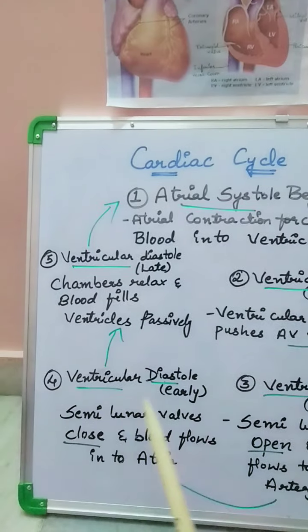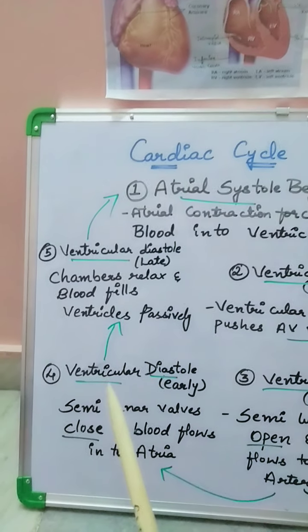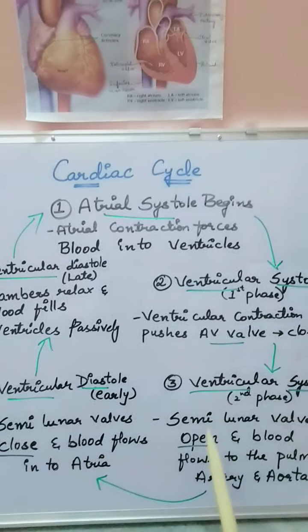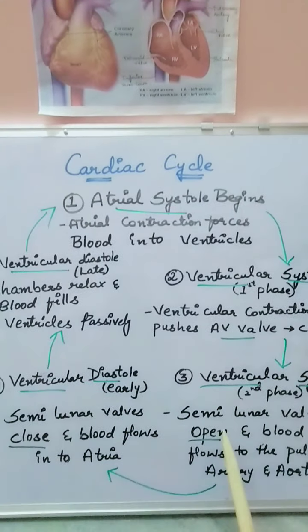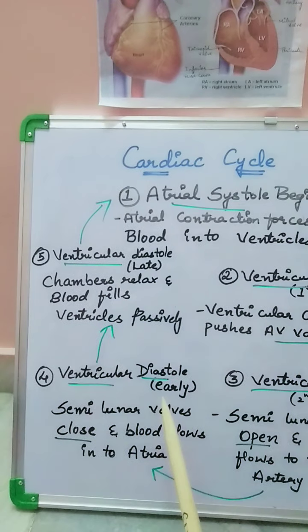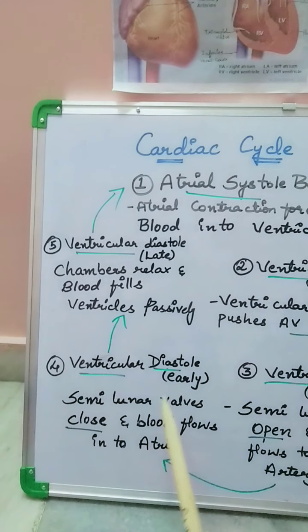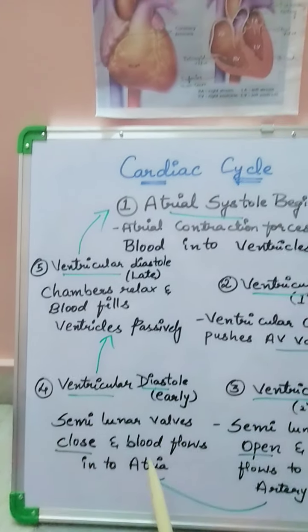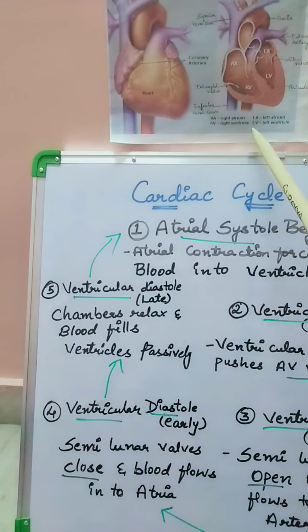Next is the ventricular diastole, that is, the relaxation of the ventricles, where the semilunar valves get closed. They were open in the initial stage. When the ventricular diastole takes place, the semilunar valves get closed and the blood flows into the atrium, right?